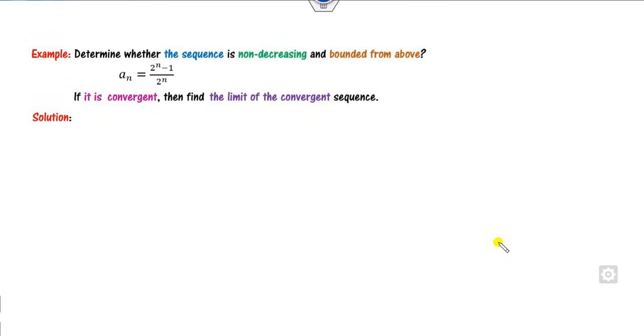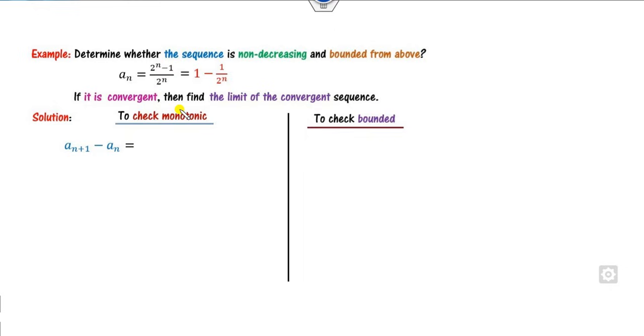Look at one more example. Now this is the sequence. First of all, you can simplify this. I can write this sequence like this so that it becomes easier. Fine. Now we can start from here. This is a_(n+1). It will be cancelled out. So 1 over 2 raised to power n, minus 1 over 2 raised to power n plus 1.